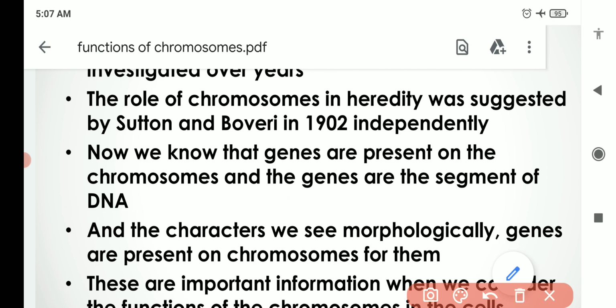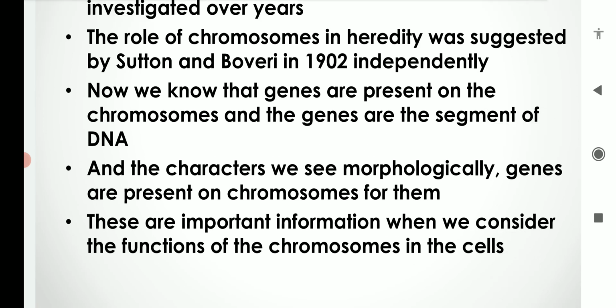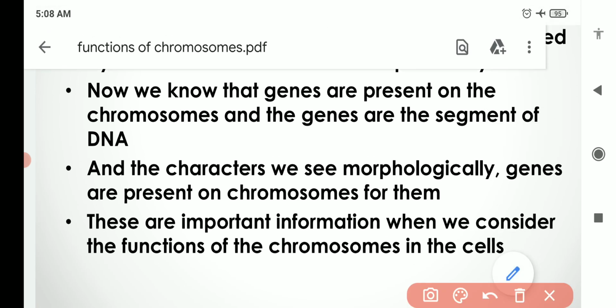DNA is the genetic material and the carrier of heredity, and this genetic information is passed from one generation to another through chromosomes. For the morphological characters we see, the genes are present on the chromosome.